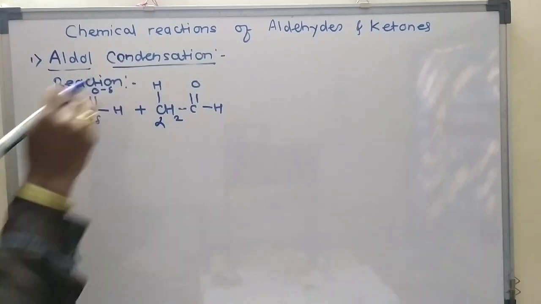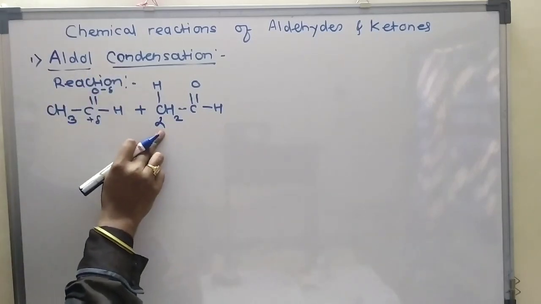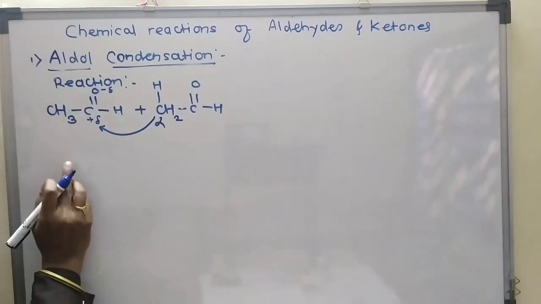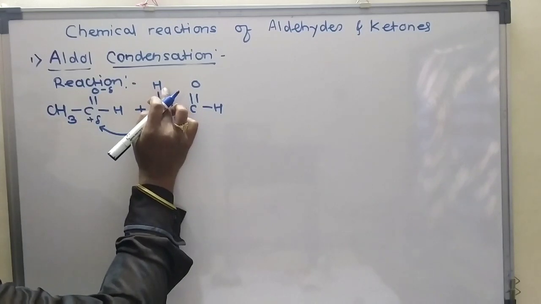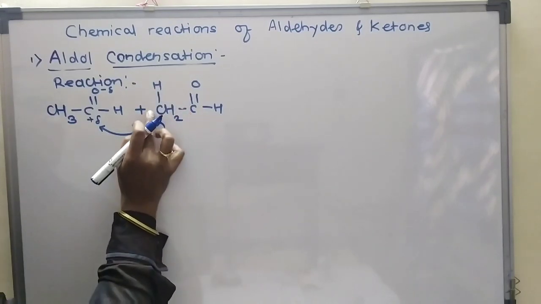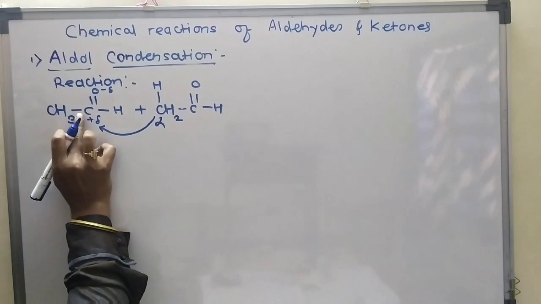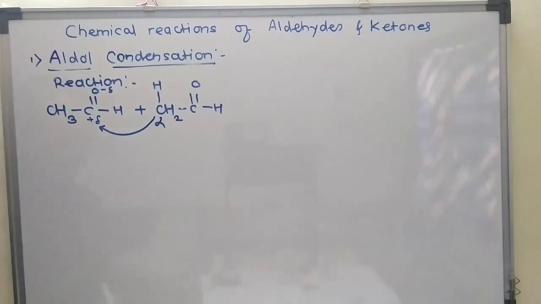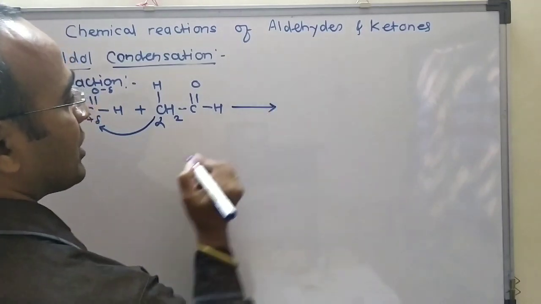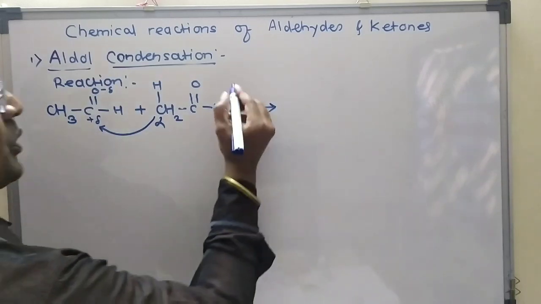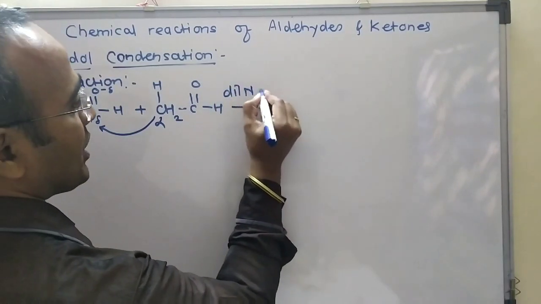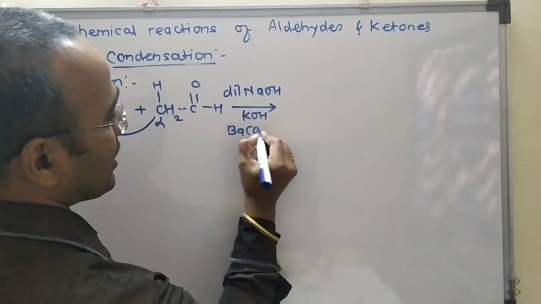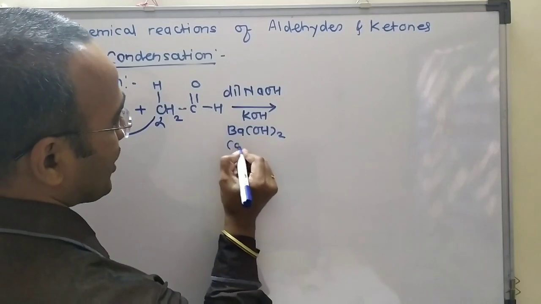And what happens in the aldol condensation reaction? The alpha carbon atom of one molecule will attach with the carbonyl carbon of another molecule. Here, when hydrogen is removed as H plus, CH2 minus is there. This minus will form a bond with this electrophilic center, and this hydrogen will combine with this oxygen. Then there is formation of product. This reaction is carried out in presence of dilute NaOH or KOH or barium hydroxide or calcium hydroxide.